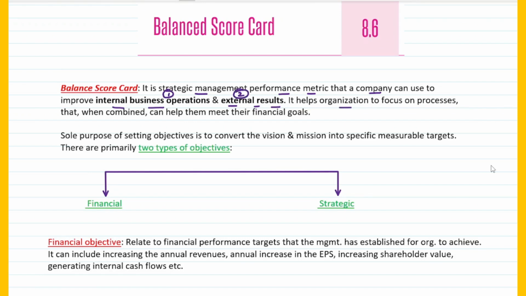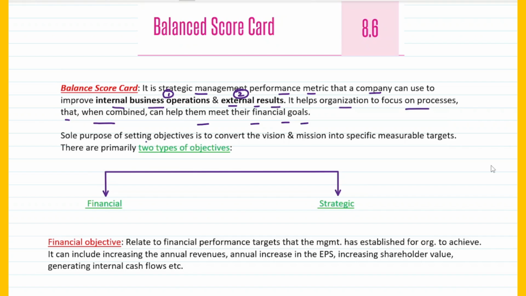It basically helps the organization to focus on processes that, when combined, can help them meet their financial goals. So the basic agenda of having a balanced scorecard is that you can focus on the various processes that a company has so that they can all be combined. For example, say there are 3 or 4 processes, all these processes are combined, which can eventually help you attain the financial goals of the organization, right?